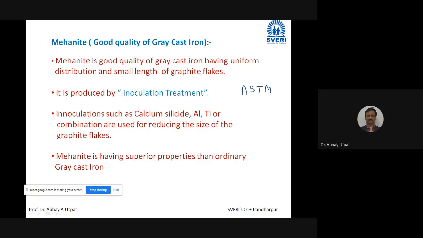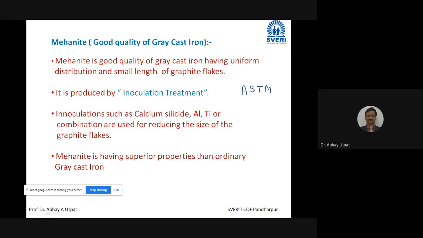I was explaining yesterday that these standards are not only for materials but also for processes and sizes and maybe dimensions. So according to ASTM, this good quality of gray cast iron is mehanite, and you will not write the ASTM number. It is just extra information I have told.